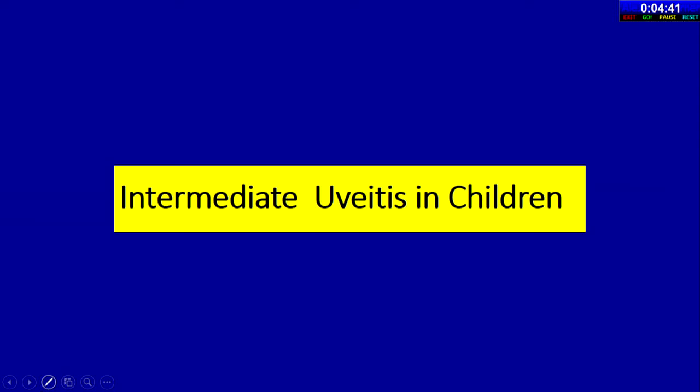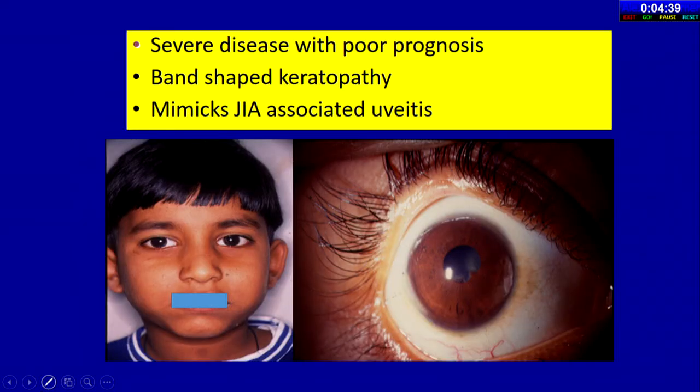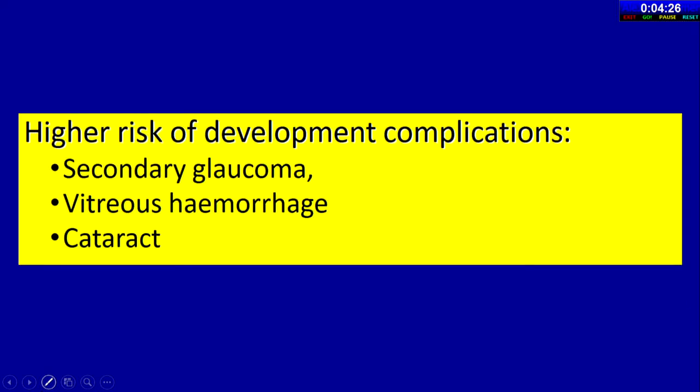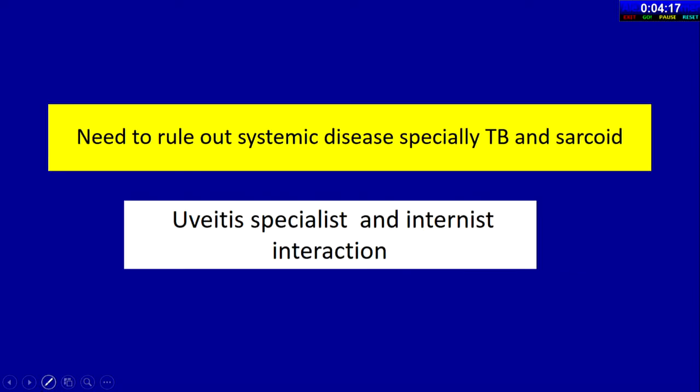Intermediate uveitis in children is a different ballgame. Here, the disease is severe with a poor prognosis, and band-shaped keratopathy, as you see over here, mimics JIA-associated uveitis. You can see the snowball exudates and snow banking, and there is a higher risk of development of complications, particularly secondary glaucoma, occasionally vitreous hemorrhage, and cataract. Here, we need to rule out systemic disease, especially TB and sarcoid. Uveitis specialists here work with the internist.